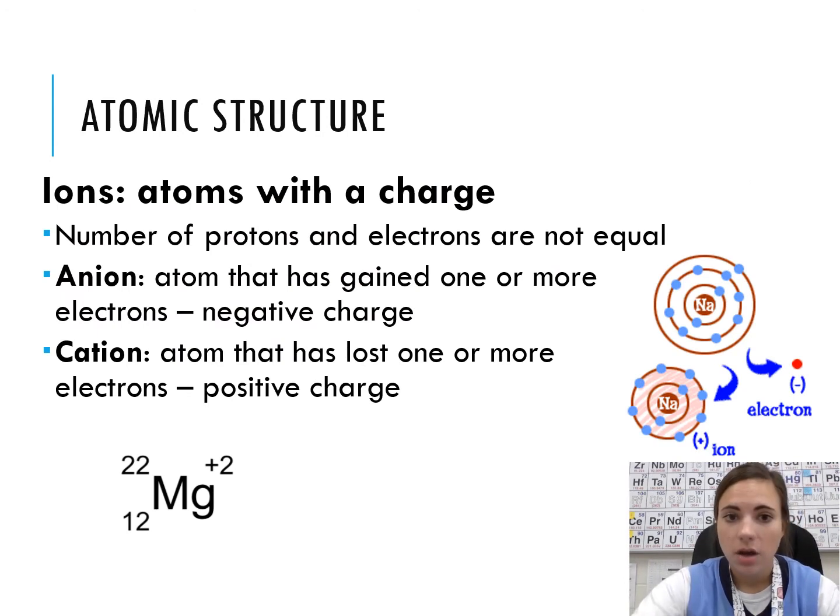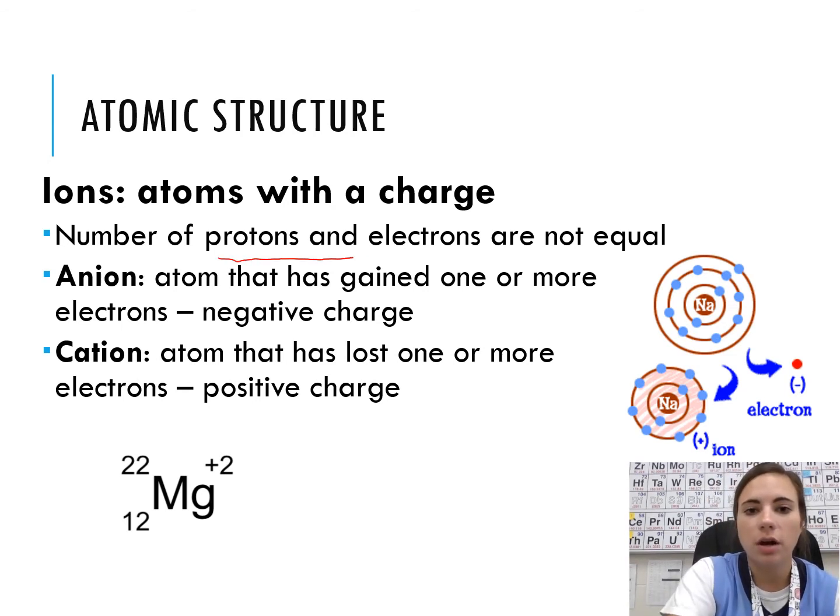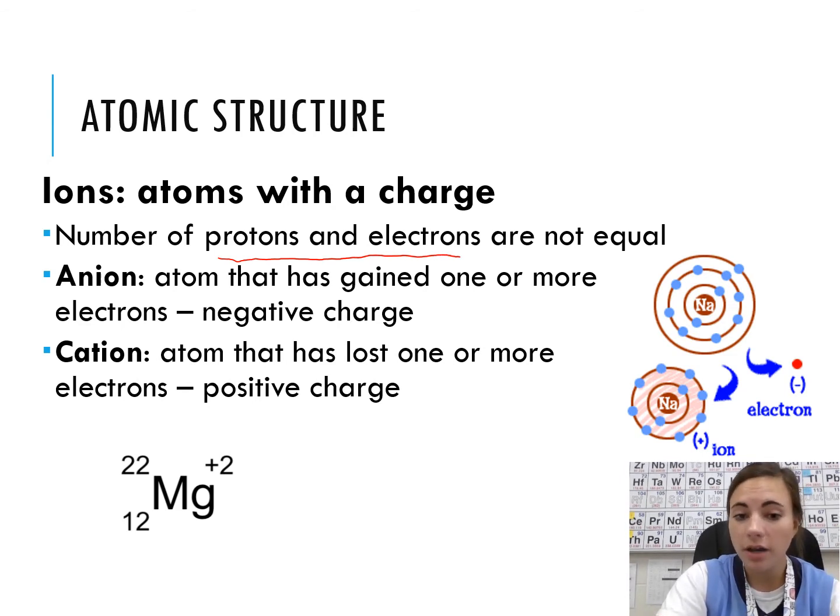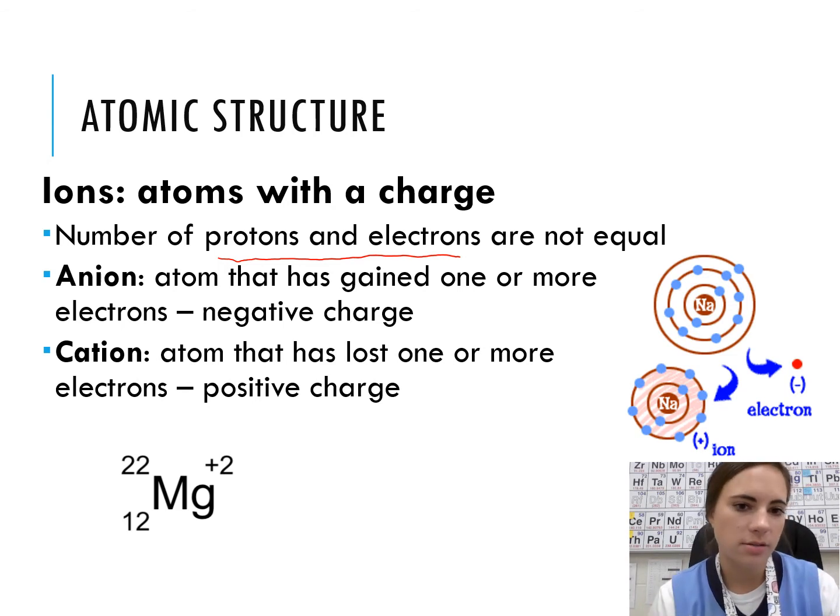Ions are another way that atoms can be different for the same element. So an ion is an atom with a charge. So we don't call an atom an ion unless it's charged. All right? The only way to become charged is protons and electrons are not equal. All right? But remember, protons are the identifying factor. Never change protons. So if something becomes positive, it didn't add protons. If it did, it wouldn't be the same element. It lost electrons.